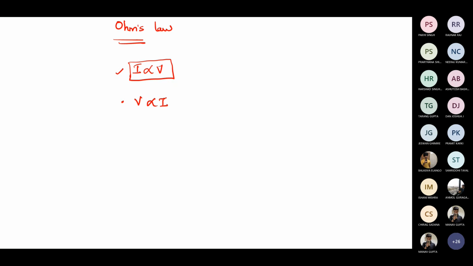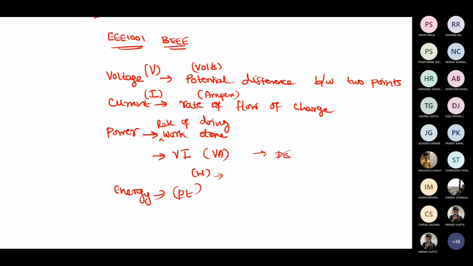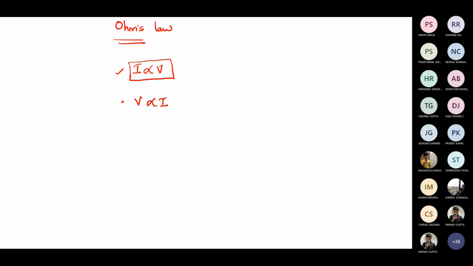Okay. Graph of V and I. Fine. I want to ask one question here. Voltage is the potential difference between two points, and current is the rate of flow of charge. So my question is: when current starts flowing, will it flow only if there is a potential difference, or will current flow even if there is no potential difference?